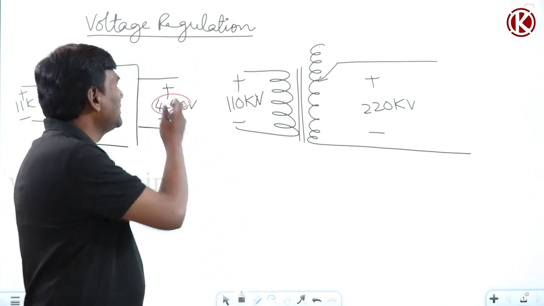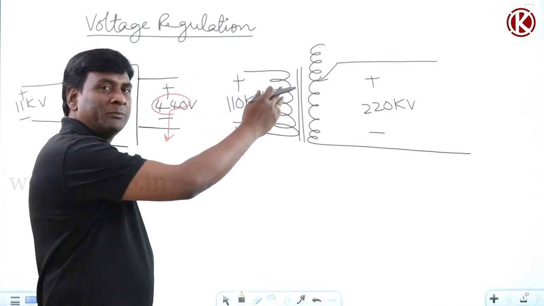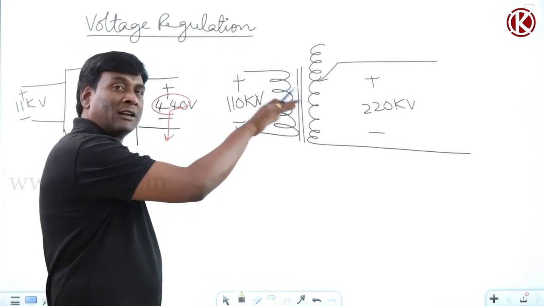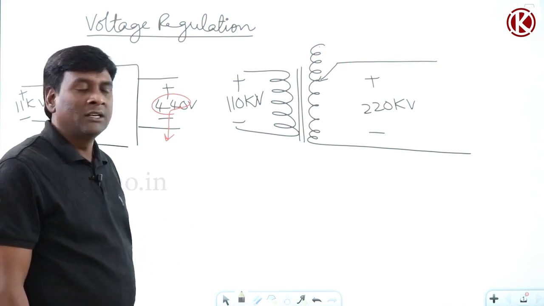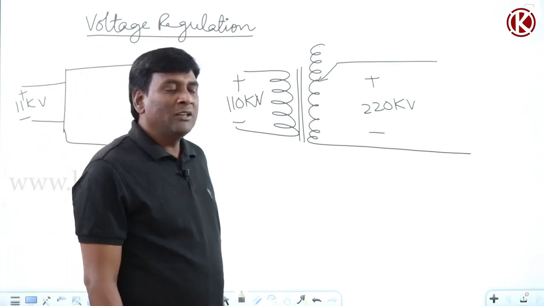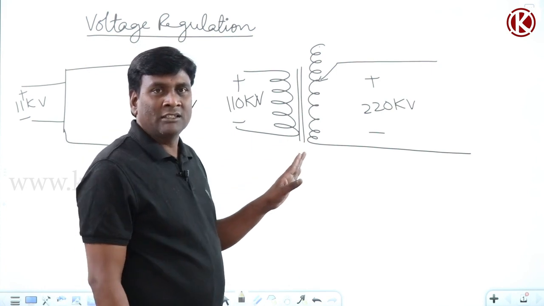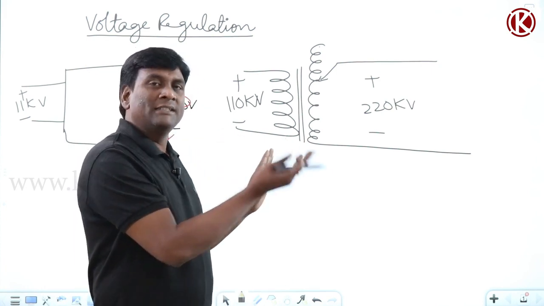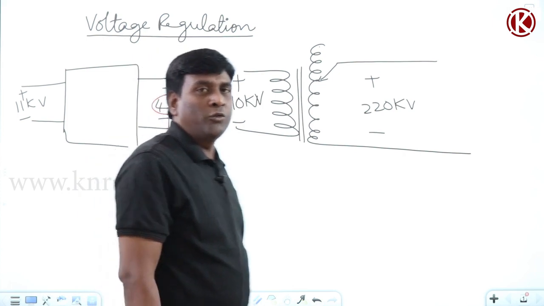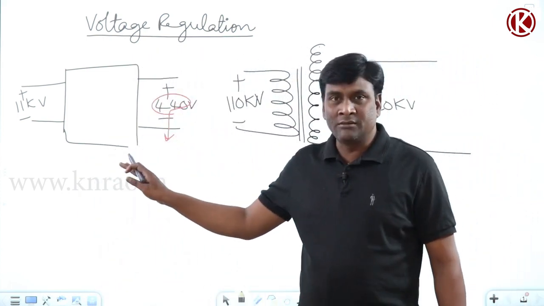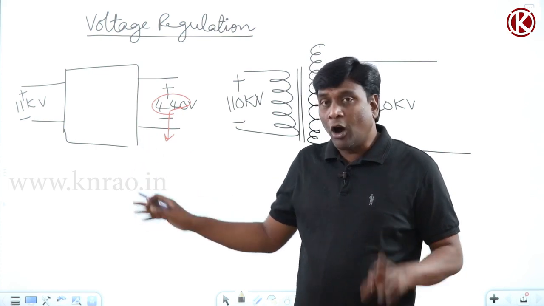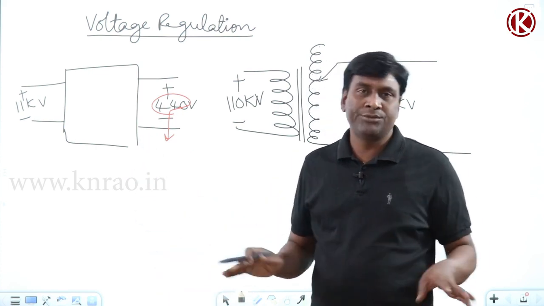On-load tap changer in the sense, while load is connected, under that load connected condition only we are going to change the taps. That is on-load tap changer. Off-load tap changer means that we have to disconnect the load, then change the taps, and then connect the load. So on-load tap changer we cannot place because automatic on-load tap changer we are not using.